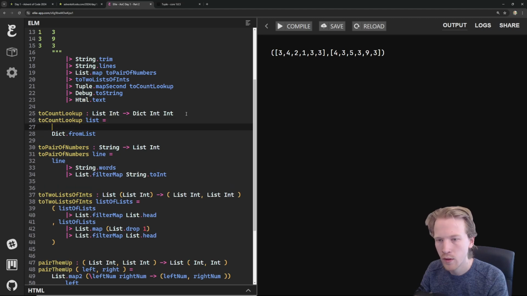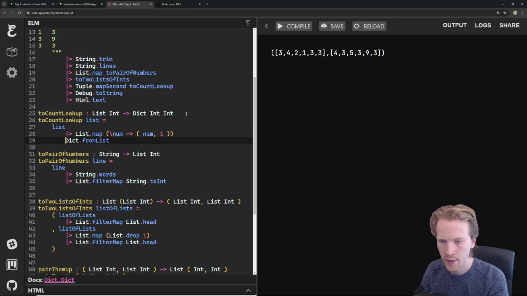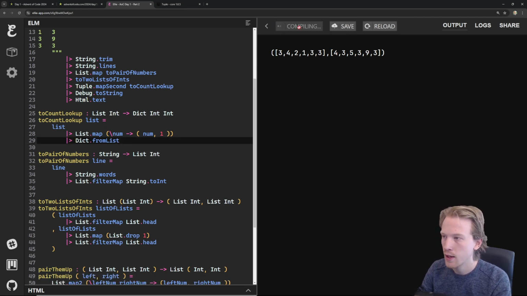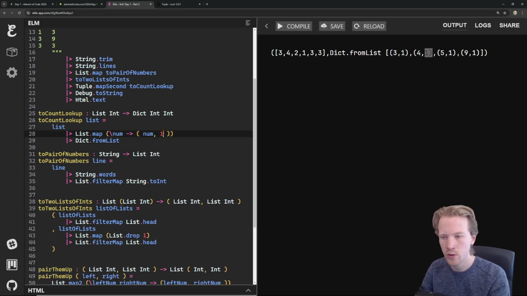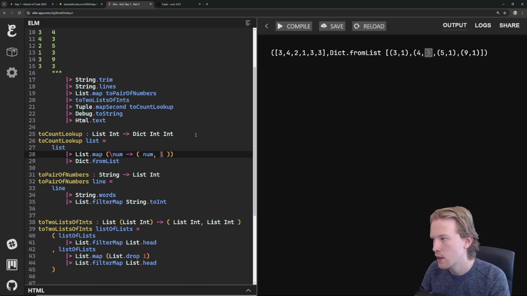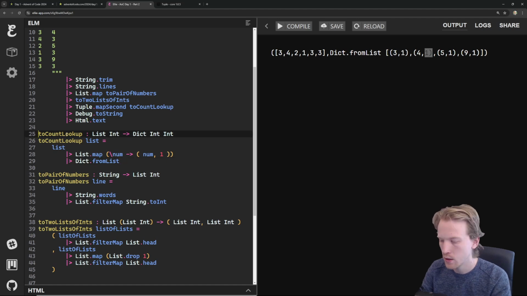So if we had our list and everything showed up once, what we would end up spitting out would be something like this. We would take each number and say each number appears one time, and then we can turn that into a dictionary. And what that would allow us to do is when we plug in 3, it's going to spit out 1. When we plug in 4, it's going to spit out 1. And so all these numbers are returning 1. So that's kind of silly, but that's where we're at. What I need to do is I need to work my way left to right. Let me comment this out.